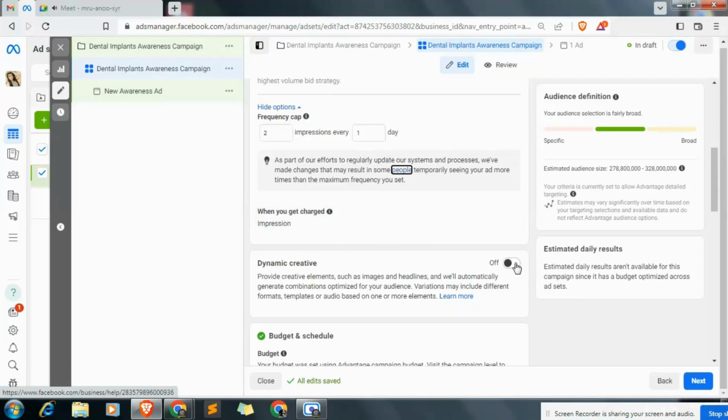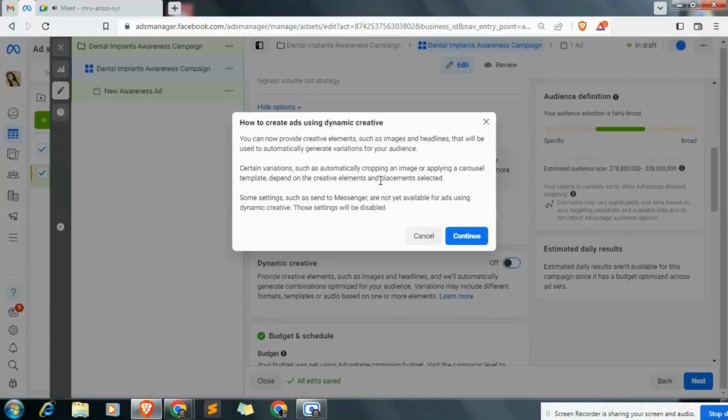Okay. Dynamic creative means we can use images and headlines, and Facebook will automatically generate combinations. In the last video we used dynamic creative. Here we can do it also. So let's do it. Okay, we can continue.